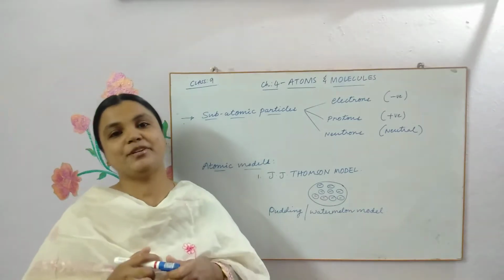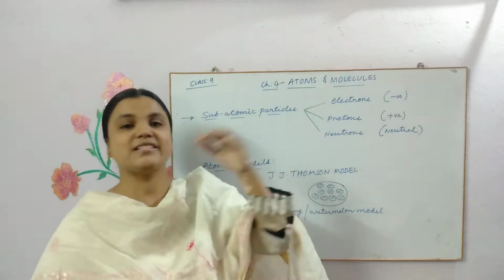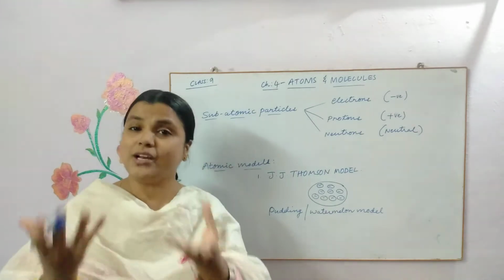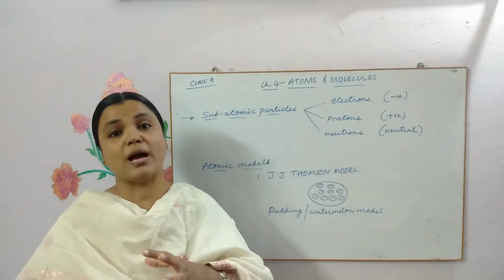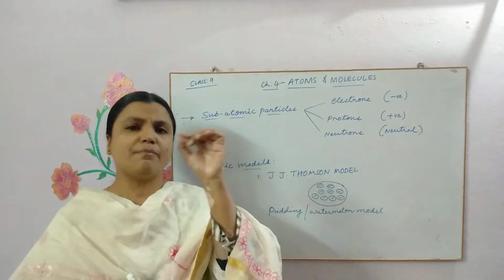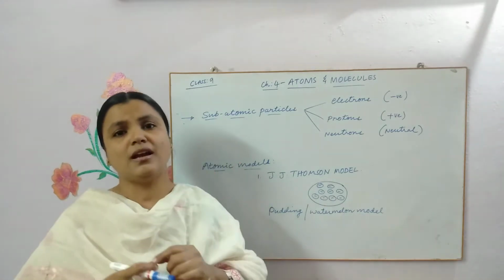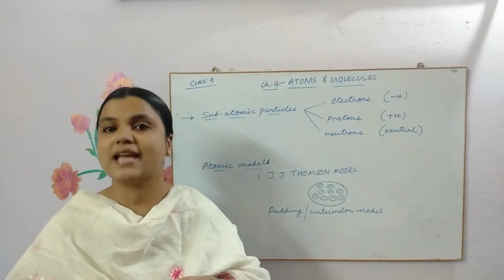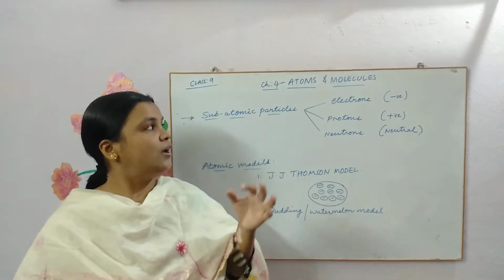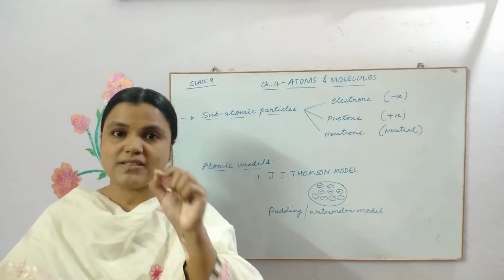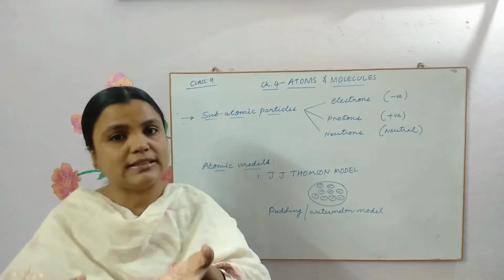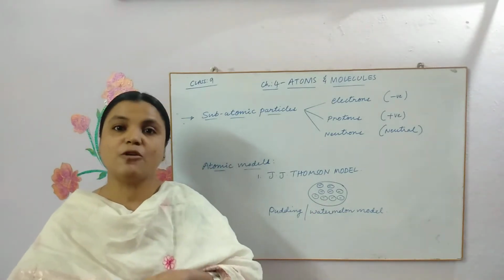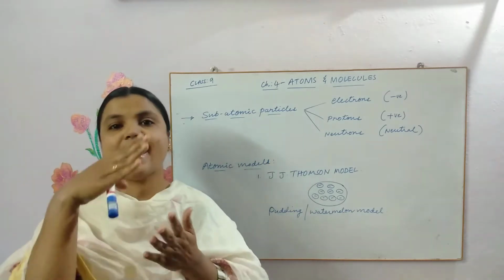So in this chapter, we will be knowing about atoms and molecules. So what are molecules composed of? All the elements and the compounds are actually composed of a very tiny, indivisible form of matter, that is nothing but atoms. Now we know that the atom is not the finest or the simplest particle, but the atom also contains some particles in it. So we are going deeper inside the atoms now.